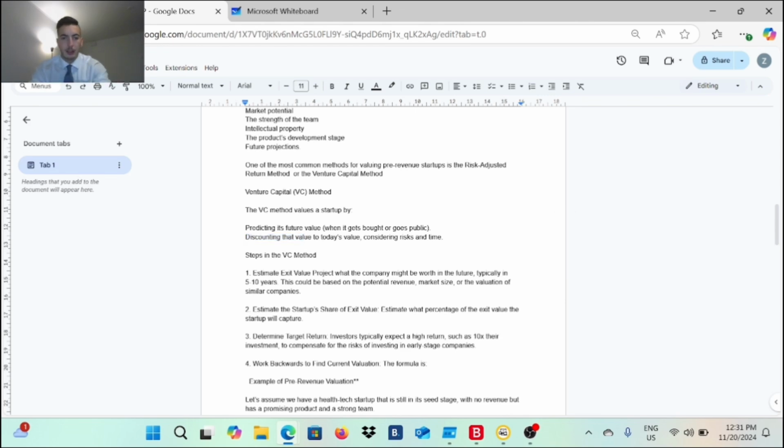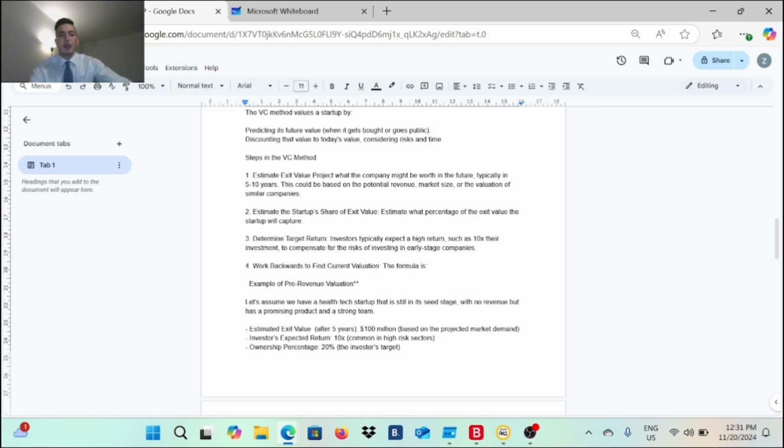And now let's get into it. Exactly as I told you, first estimate the exit value: project what the company may be worth in the future, typically in 5 to 10 years. 5 years is the most usual. This could be based on the potential revenue, market size, or the valuation of similar companies. Then estimate the startup's share of the exit value, the percentage of the exit value the startup will capture. Determine the target return.